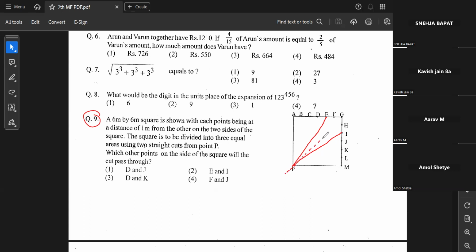First of all, I divided the whole figure into 2 parts. This is the first part and this is the second part. Now you have to divide the whole figure into three parts. That means the total figure should have three parts, which means over here you should have 1.5, 1.5, and over here 1.5, 1.5. Logically, तब जाके three parts होगा. So let me try to do 1.5 over here. How to do 1.5?